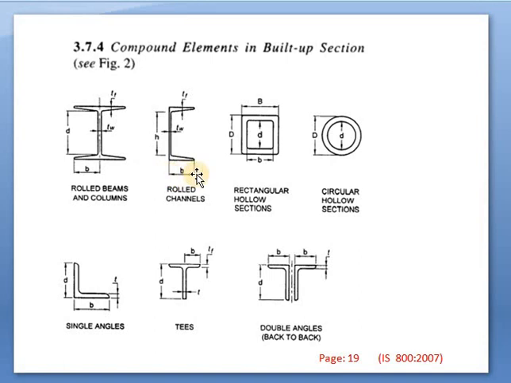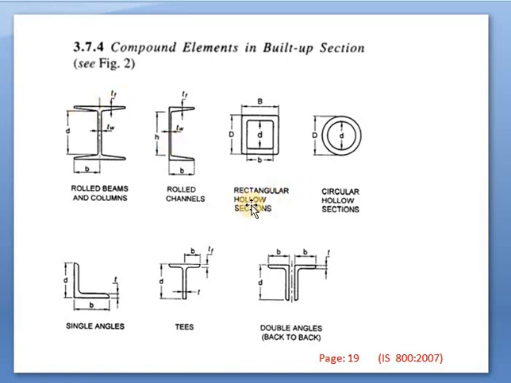What about the width of this channel section? We will consider this as b. Here, the total width we will consider as capital B. Capital B is the total width. What about small b? Small b is equal to capital B divided by 2. Here this capital B is the total width of this flange.